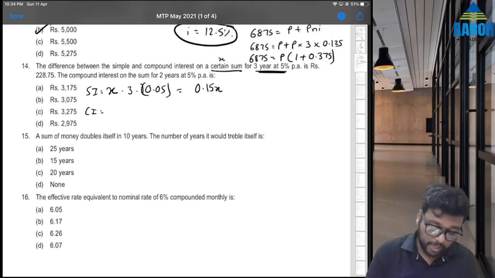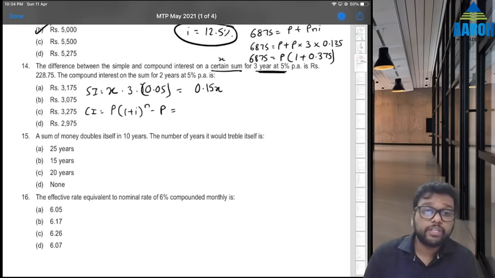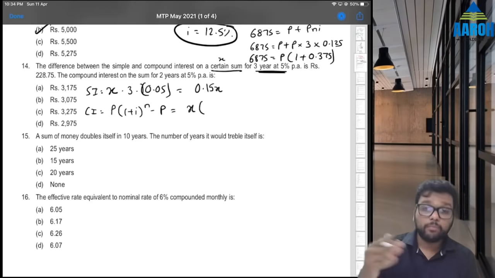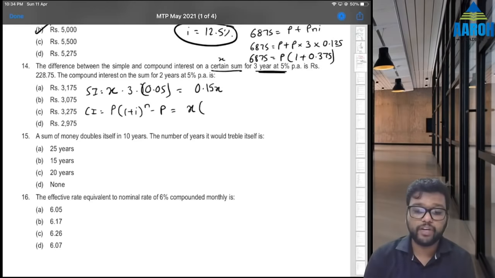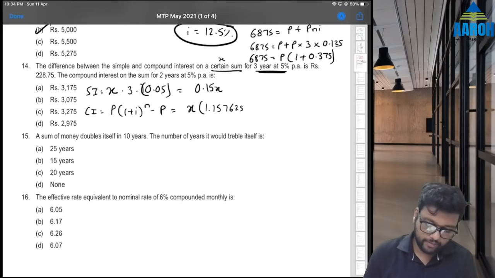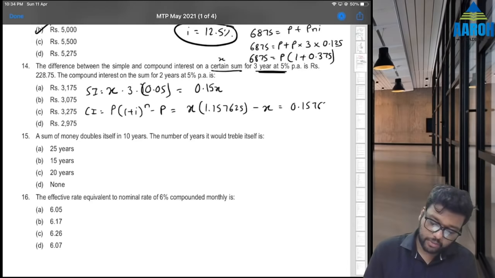Compound interest will be what? Amount minus principal. Amount का formula क्या होता है? P into 1 plus I raised to n minus principal. So P principal is x into 1 plus I raised to n. So 1.05 raised to 3. That is 1.157625 minus x. So that is going to be 0.157625x.